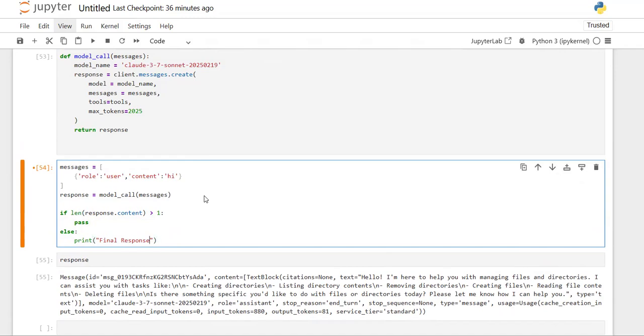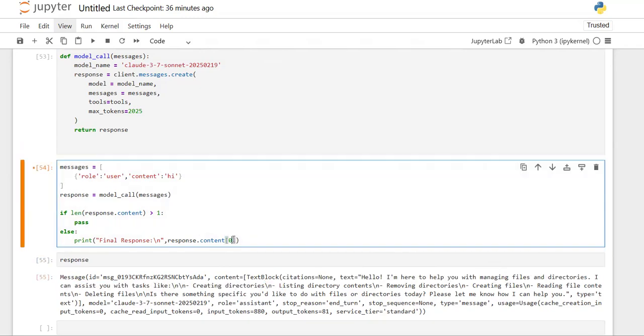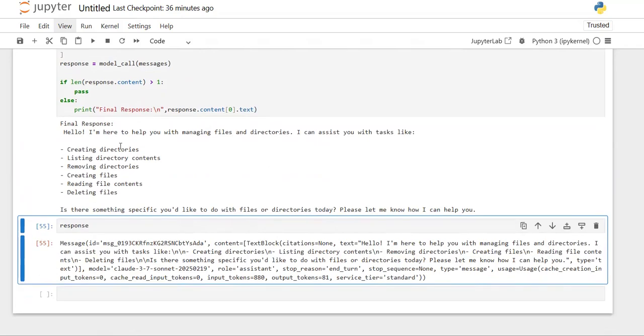And let me print this in a new line. That final response is response dot content of 0. Since only a text response is there, I need to extract only that list and get the text present in that text response, and print it. If I run this, then you can see that for one single input it can handle it, as there is no tool calling.